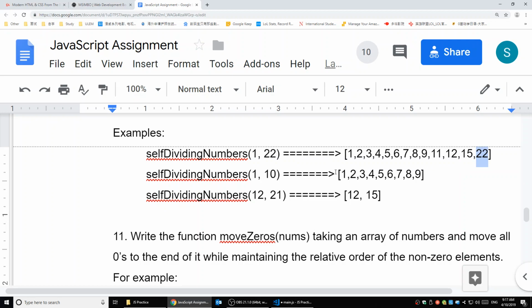So we are getting all the self-dividing numbers between those 2 bounds, like between 1 and 22, and adding them to the array and return it out.